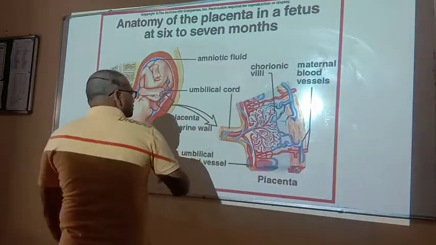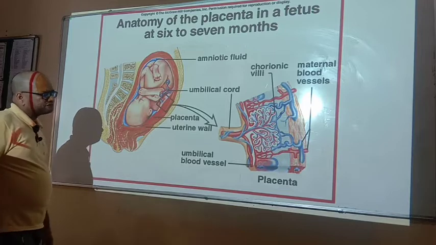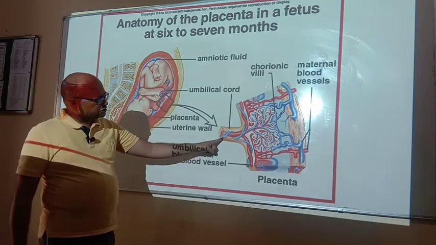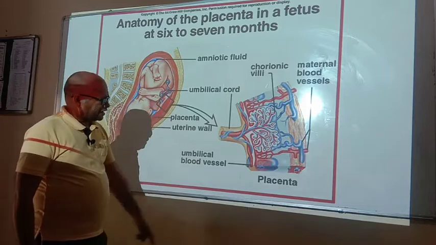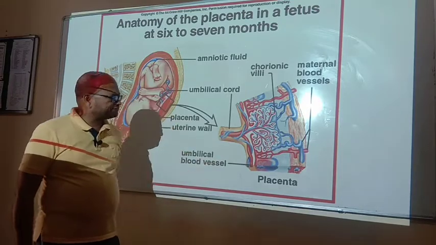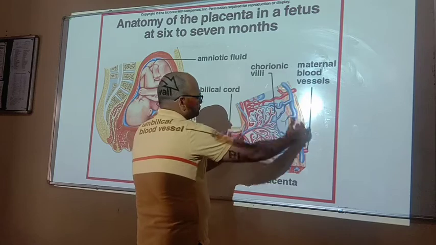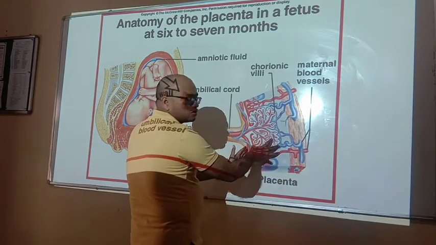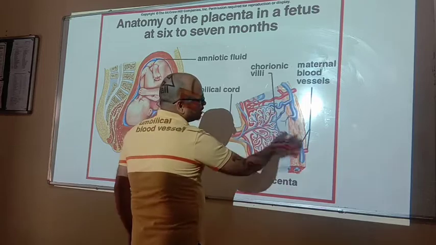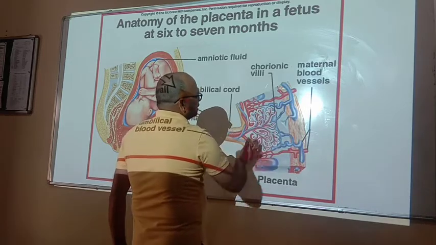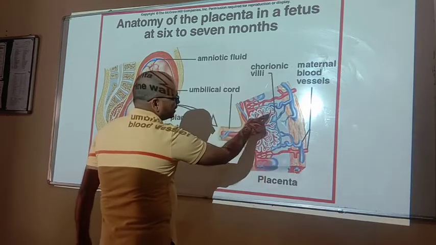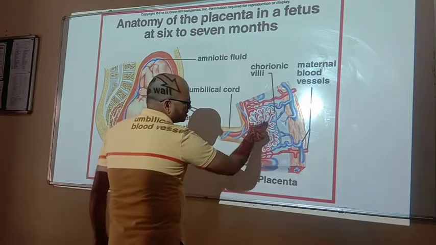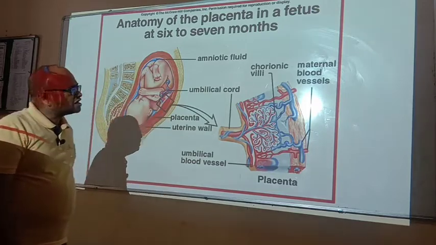Now here you can see this diagram. Here this is the umbilical cord, and these are the umbilical vessels. This is the complete contact of the placenta with the endometrial wall, and inside the placenta these are the chorionic villi, and inside the chorionic villi these blood capillaries are spread.